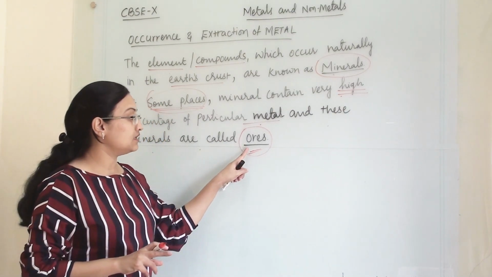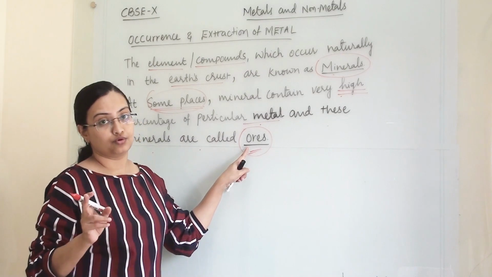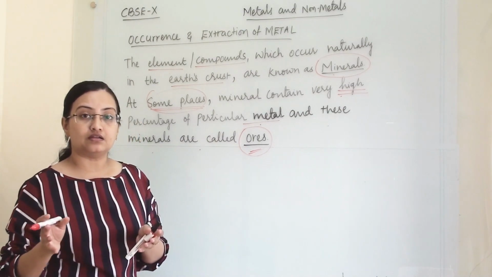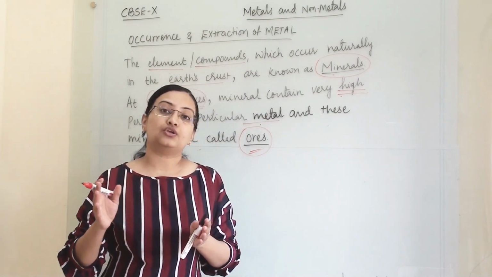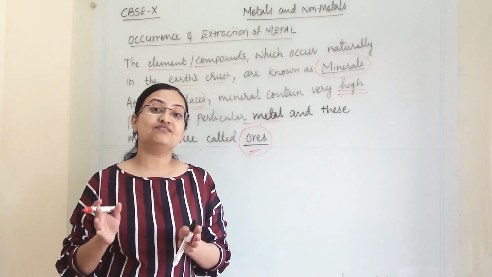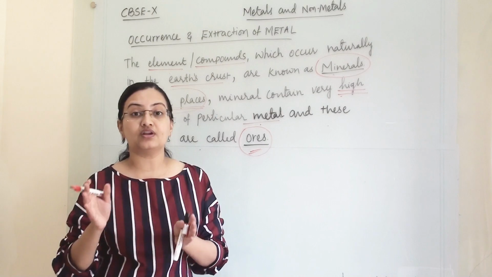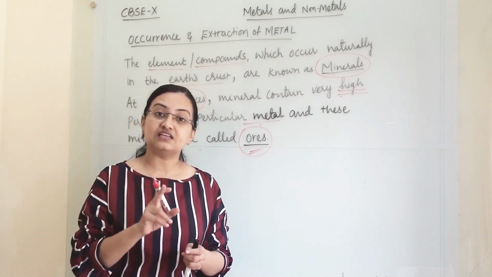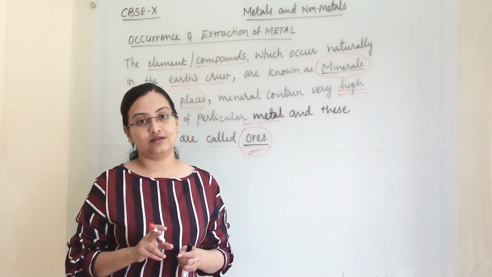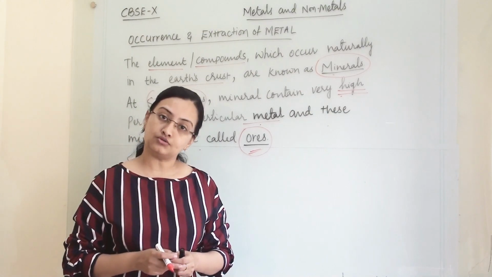For each and every metal there is one particular ore, and we have given them different names according to their ore, and impurities remain present along with it. So let us discuss more about ore.